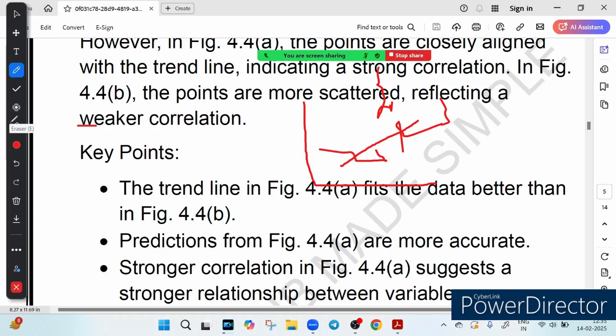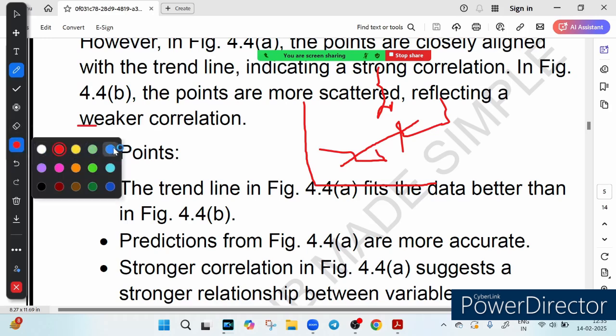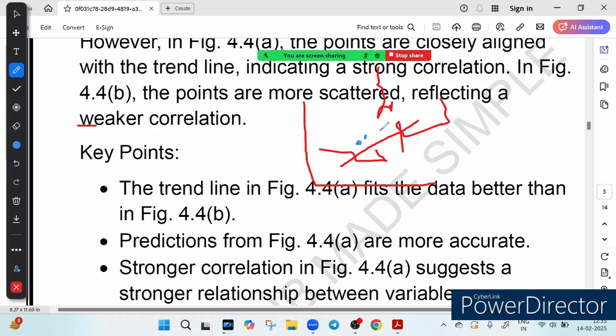Suppose dots are here. Let me use a different color. These are the dots, shown in blue color, right? So you can easily see that the dots follow a straight path close to the trend line. All the dots are very close to the trend line. So it means that there is a clear and strong connection. I will say a clear and strong connection when the dots are closer to the straight line or the trend line.